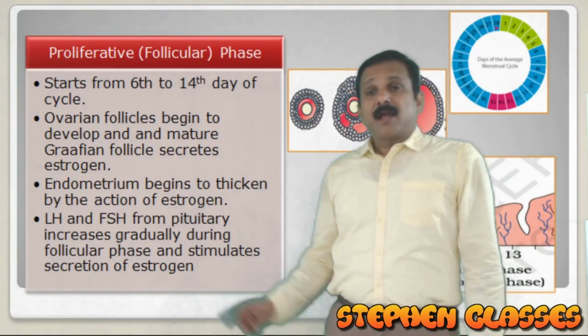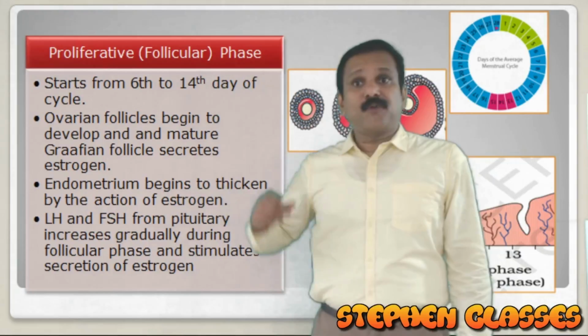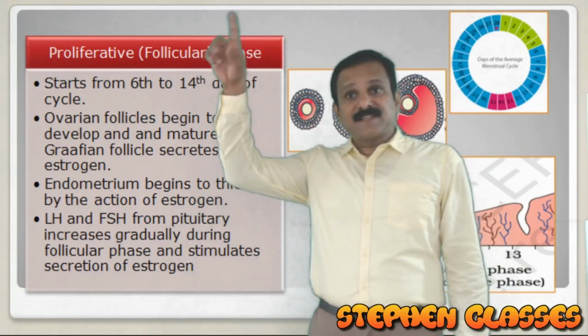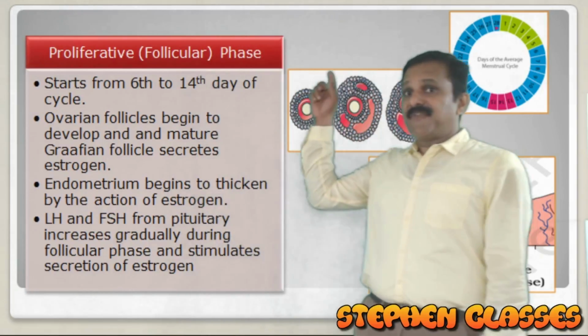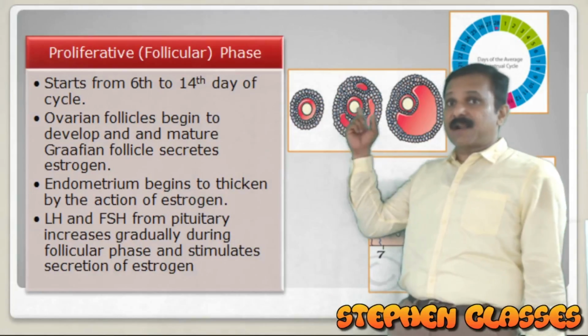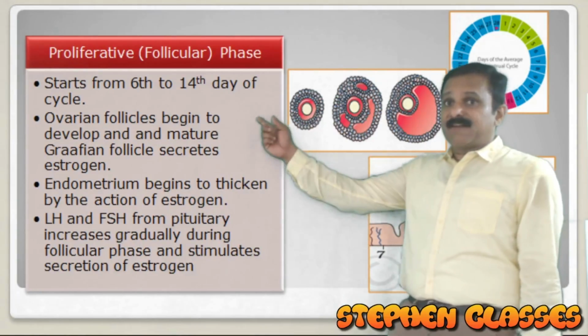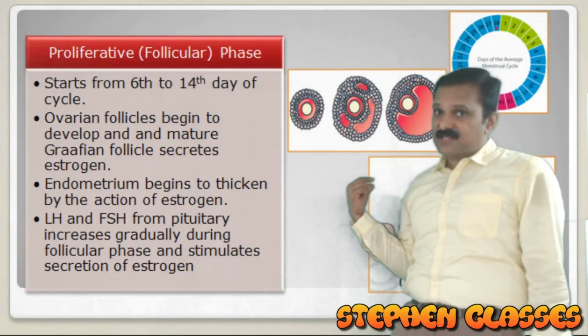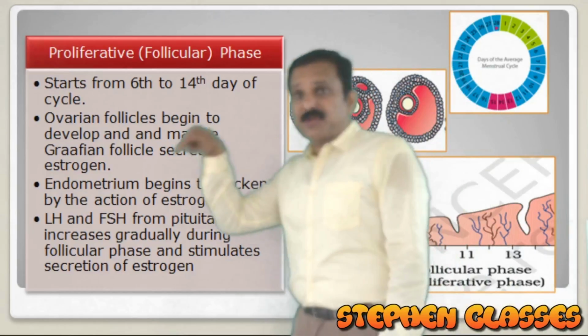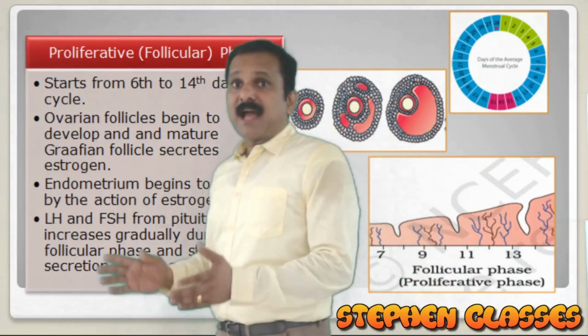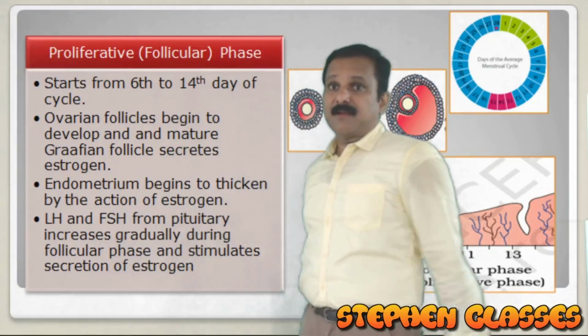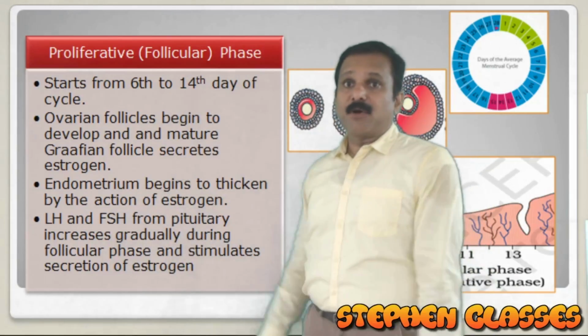So I repeat, considering the hormonal influence, the pituitary secretes FSH, and by the effect of FSH, follicles undergo development. The developing follicles secrete estrogen, which influences the endometrium, and the endometrial wall will thicken. The endometrium is undergoing proliferation.